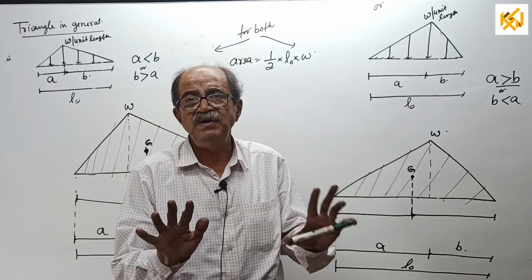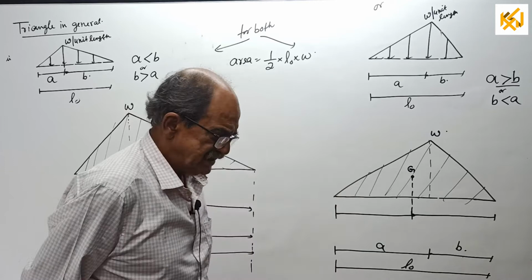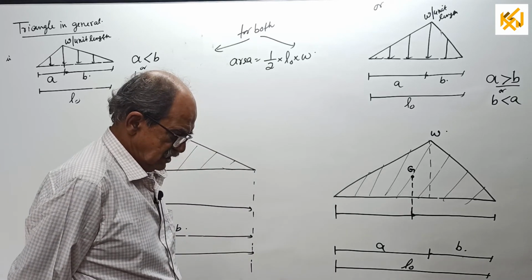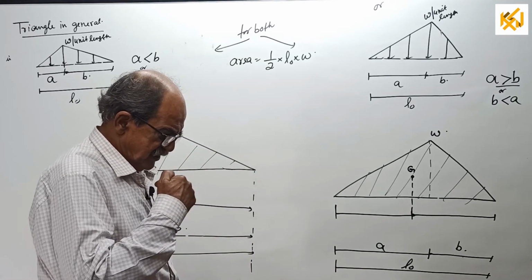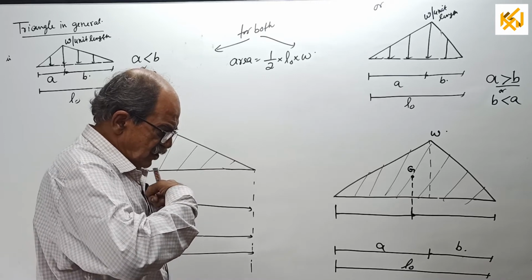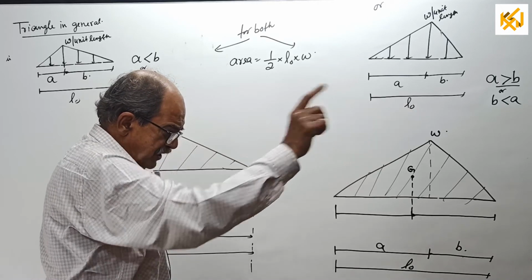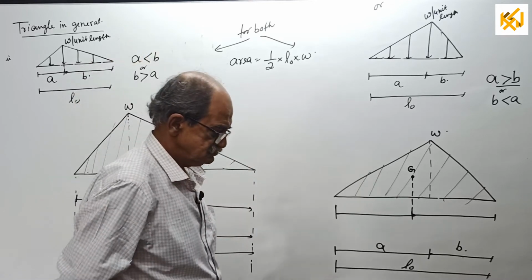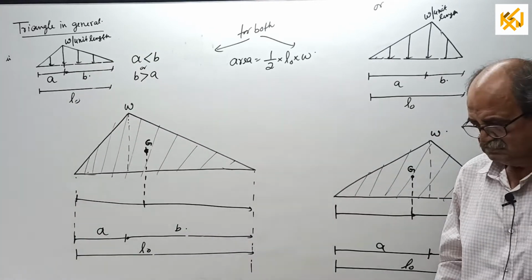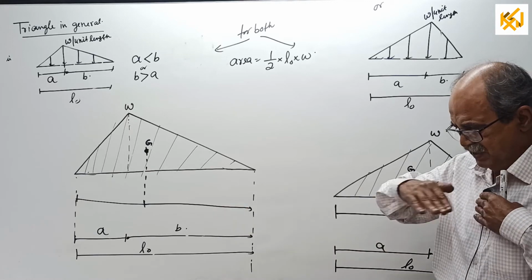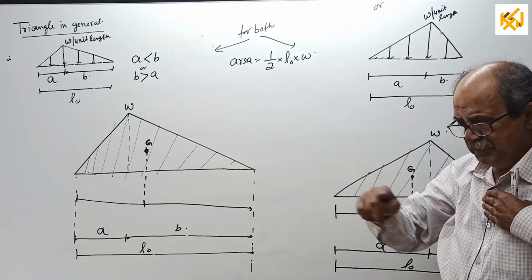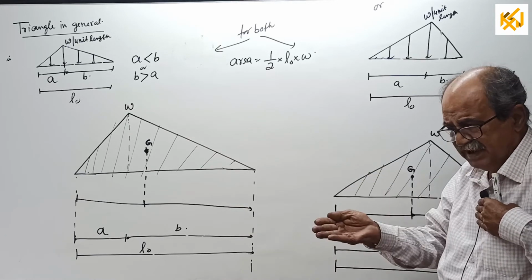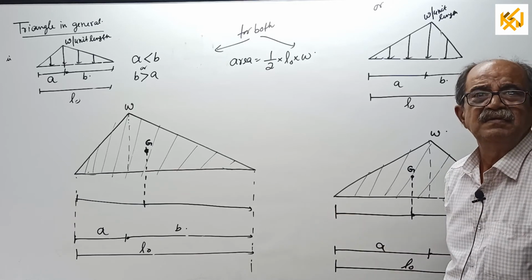If I stand here, the distance of CG from this end will be full length plus this cut length divided by 3. If I stand here, the CG will be at full length plus this side cut length divided by 3.